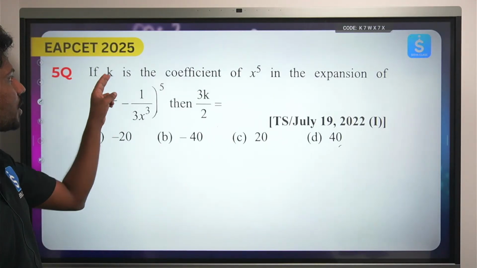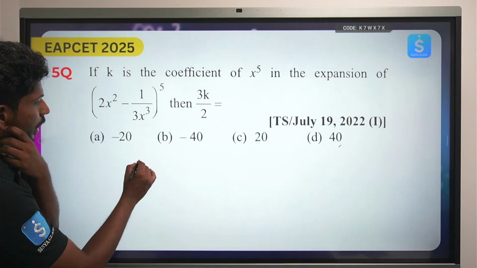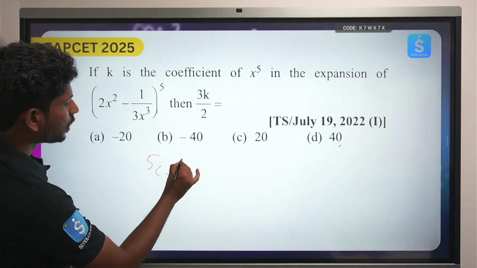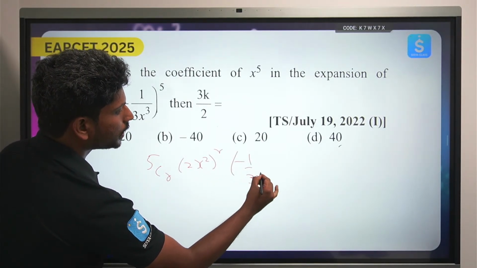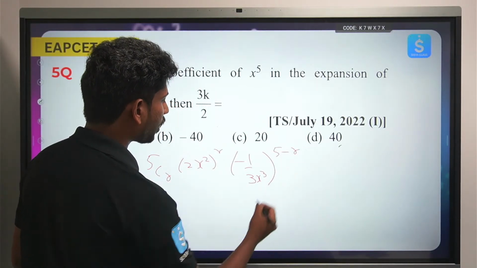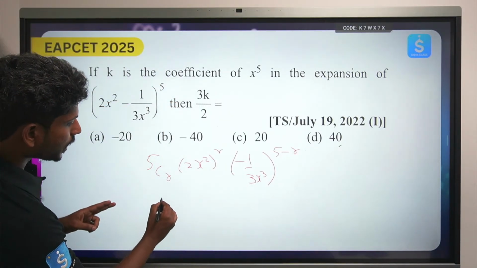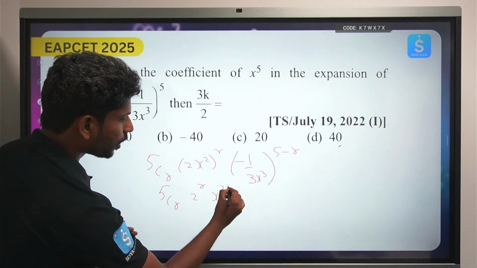Right, see the next question. If k is the coefficient of x power 5 in the expansion, the same thing, 5Cr (2x squared) to the power r, (minus 1 by 3x cubed) to the power 5 minus r. Now you can just see here 5Cr, 2 power r, x to the power 2r.